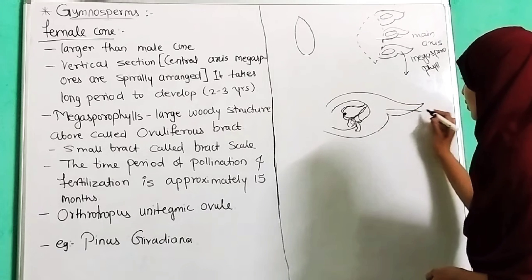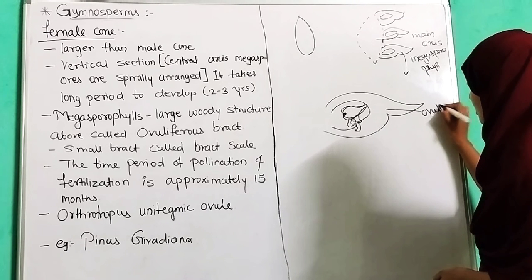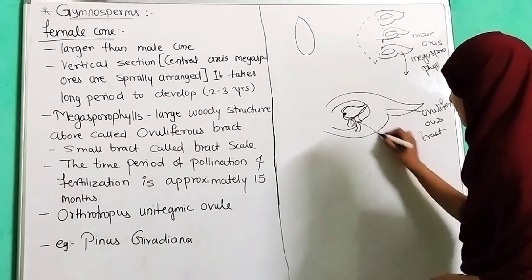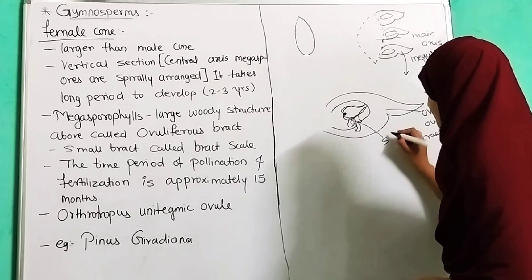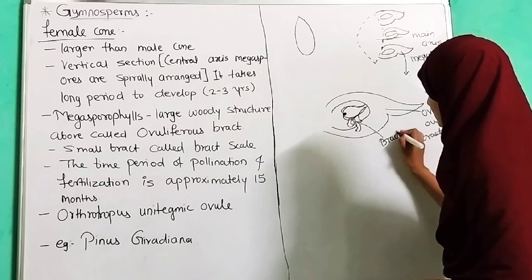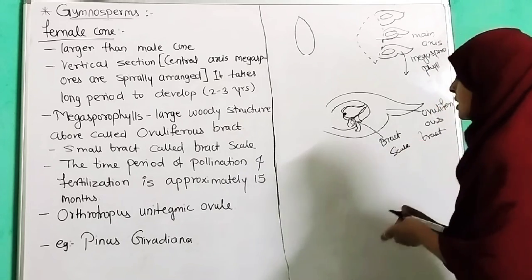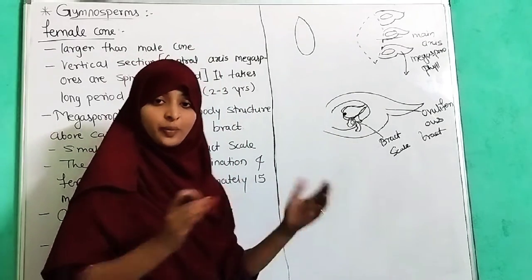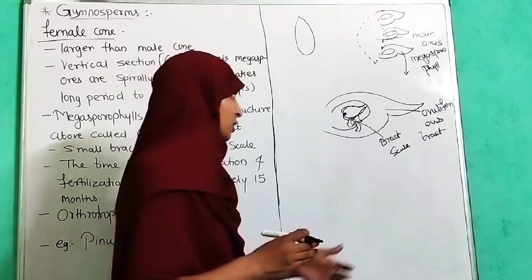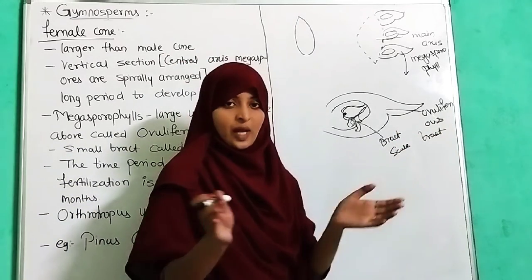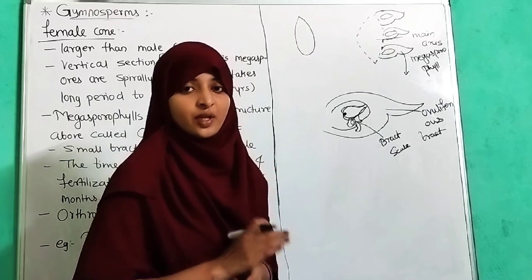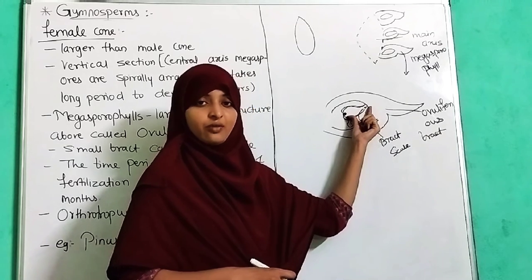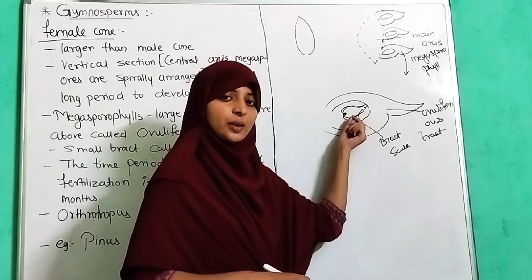Here you can see the ovuliferous bract and a small bract scale. This small bract scale is for holding the pollen grain for a long period of time, approximately 15 months. The ovuliferous bract is a larger bract which contains the ovuliferous unitegumate ovule. This is the egg, known as the ovuliferous unitegumate ovule.